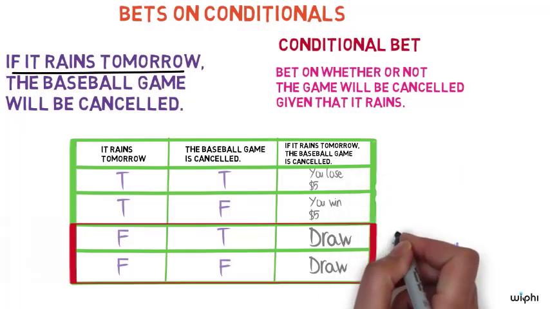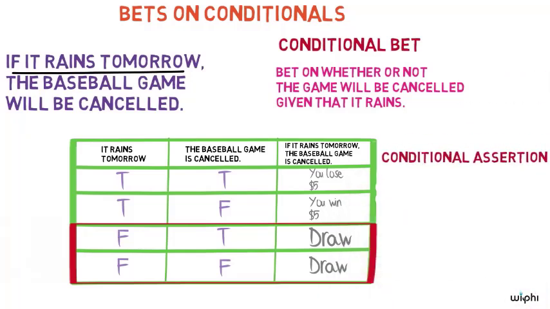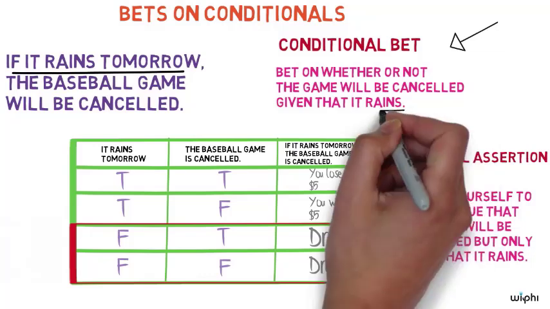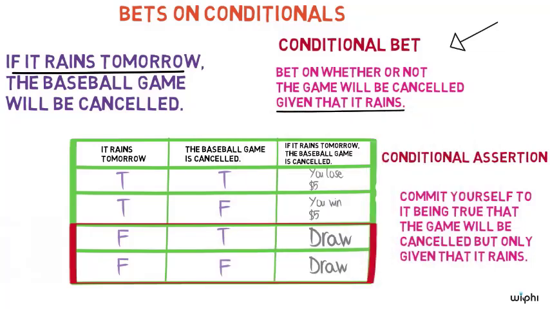To conditionally assert that the match will be canceled on the condition of rain is to commit yourself to it being true that the match is canceled, but only on the condition of rain, and make no commitments otherwise. Notice that this is just like making a conditional bet. To bet that the match will be cancelled on the occasion of rain is to wager that the match will be cancelled, but only on the condition of rain, and make no wager otherwise.